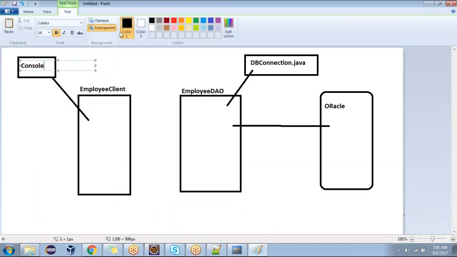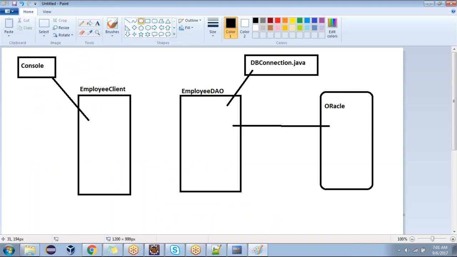Now the user is communicating with what? The console. How is the console coming? By using EmployeeClient. I'm calling it the client class. This client class communicates with the DAO. The DAO communicates with Oracle, but with the help of get connection, the DB connection. If you have any questions about this diagram, you can ask me now.